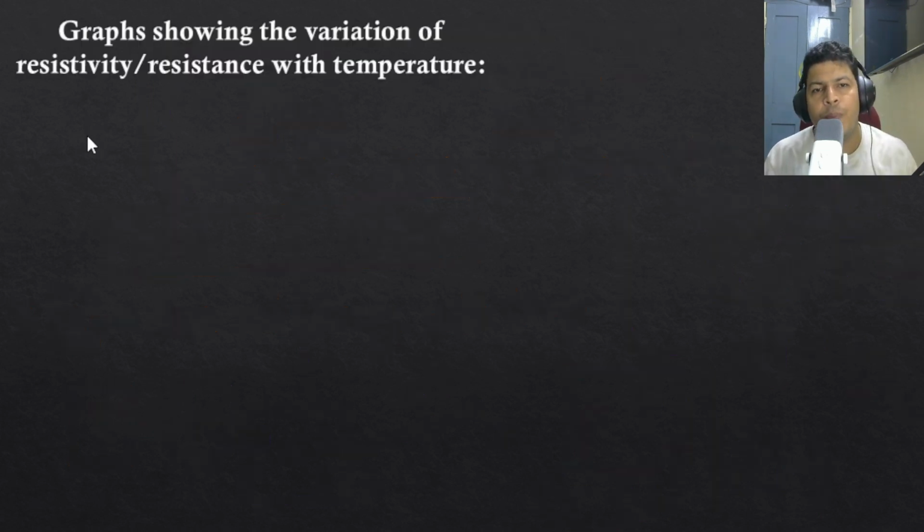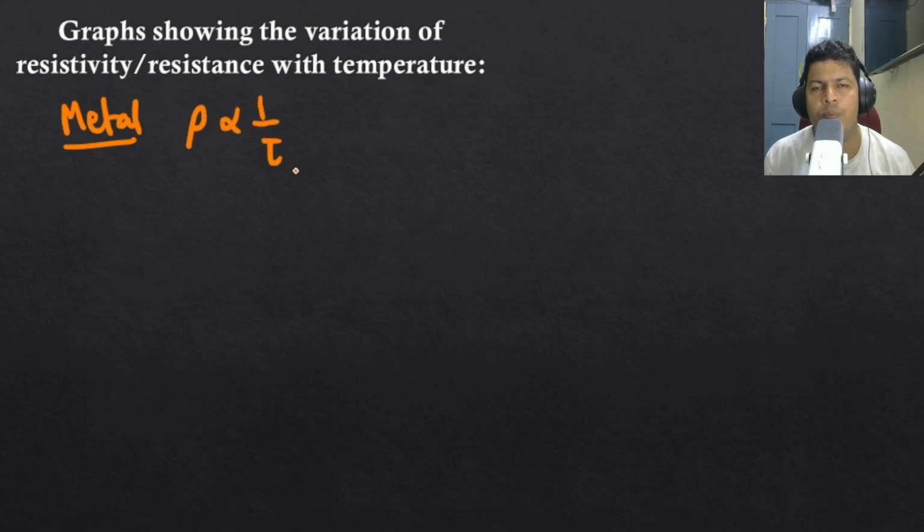So now I want to represent the same thing on a graph. In case of metal, resistivity is inversely proportional to tau. When we increase the temperature, tau will decrease, and because of that decrease there will be an increase in resistivity, that we need to remember.